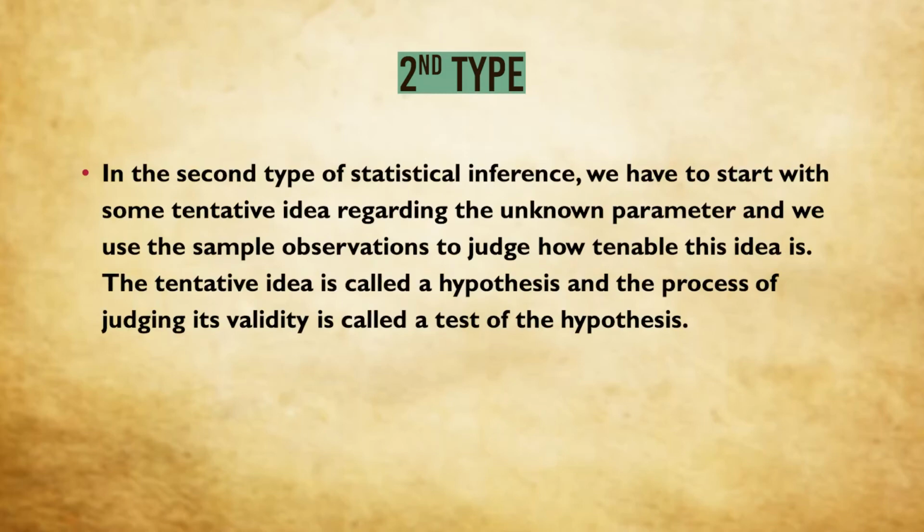In the second type of statistical inference, which is called the testing of hypothesis, we start with some tentative idea regarding the unknown population, and on the basis of the sample observations, we try to judge how tenable or how justifiable this idea is. Suppose I am the producer of, say, electric bulbs. I say that 1% of my products are defective.